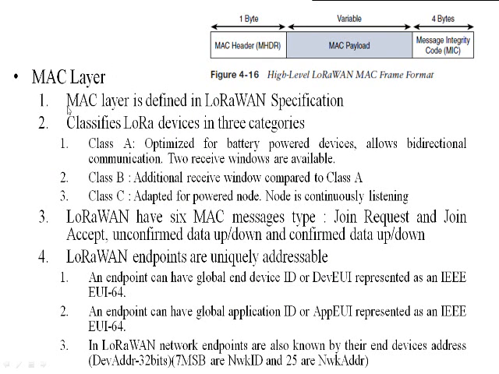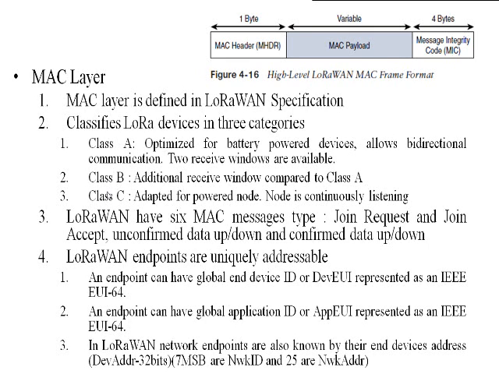The MAC layer is responsible for classifying the LoRa devices into three different categories. These categories were discussed, as well as the different message types, because the header format consists of the M type field, which is the type of message. In LoRa we have three kinds of device categories: class A, class B, and class C. Class A consists of devices optimized for battery power, allowing bidirectional communication, with two receive windows available for communication.